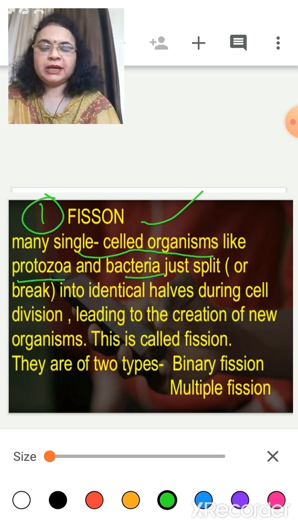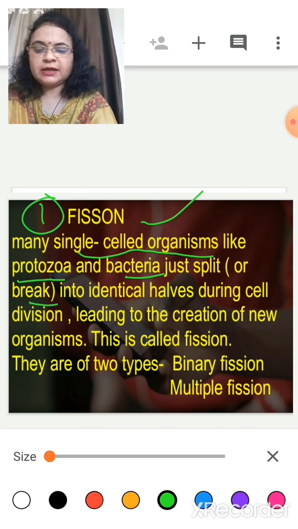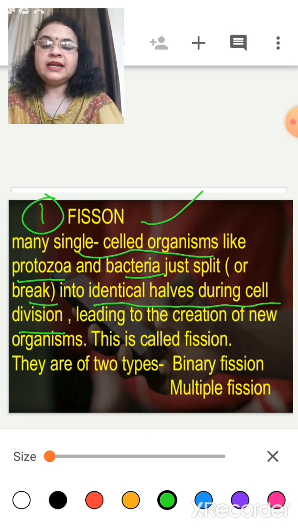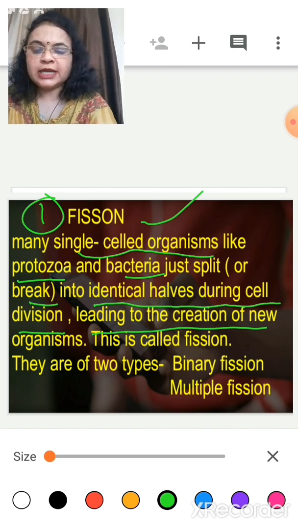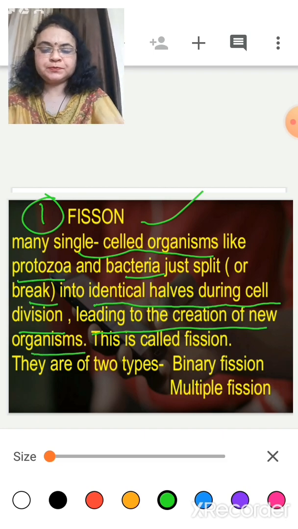They just split, or break into two identical halves, during cell division. When the cell divides during the process of reproduction, it divides into two identical halves, leading to the creation of a new organism.